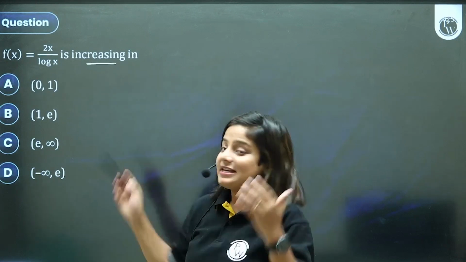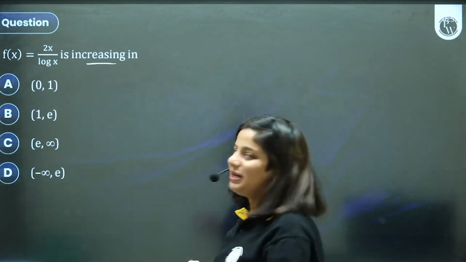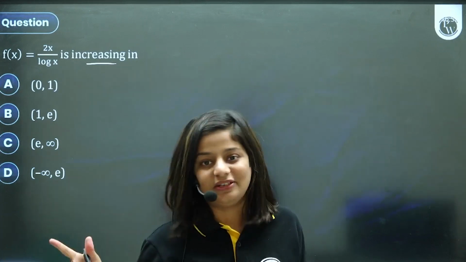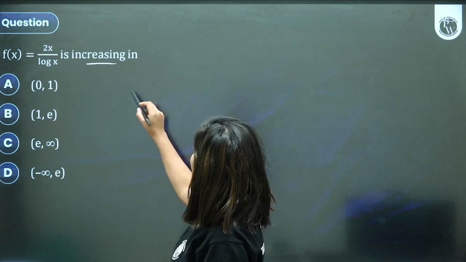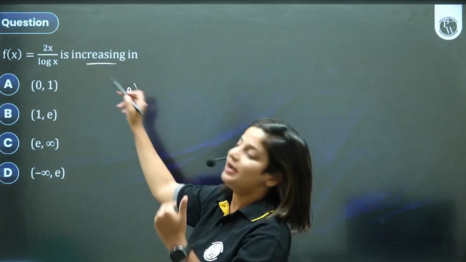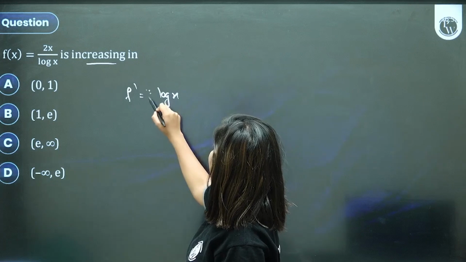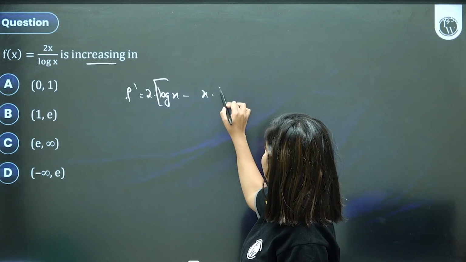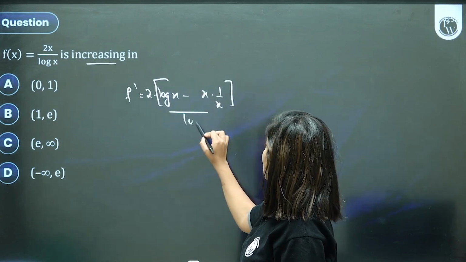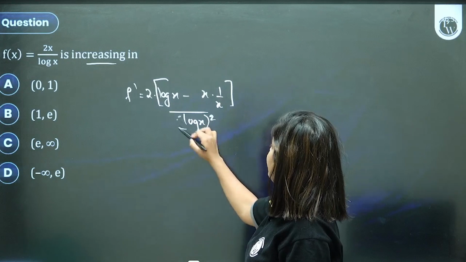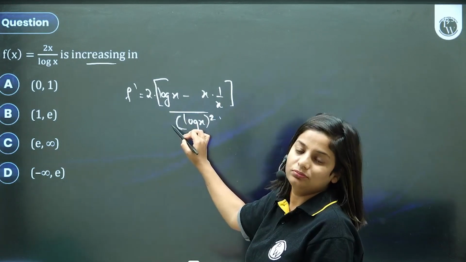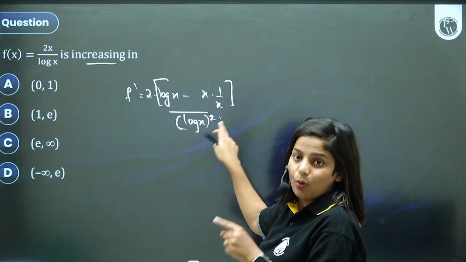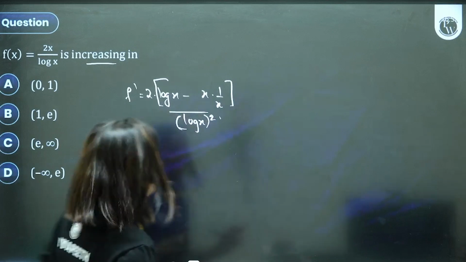Again, this function is increasing for what interval? Interval type question. I haven't taken typical textbook questions; I've taken a lot of different types of questions, a variety of questions. f of x is this. Let's find its derivative using the u by v rule: v times derivative of u, derivative of x is 1, minus u times derivative of v, upon log x. Now please do not write this log x whole square to the power 2 here. Only if it's in the power of x can you bring it on the left side. If it is the whole square, you can't do anything.